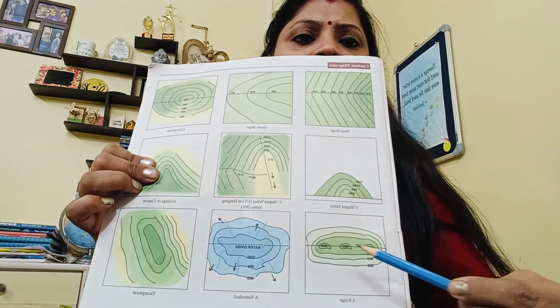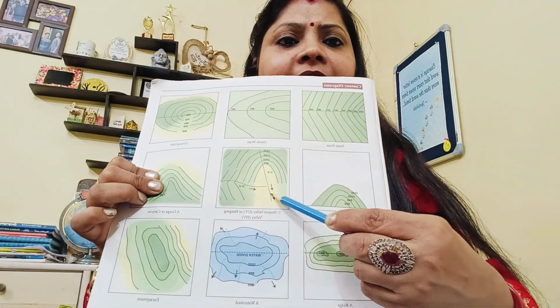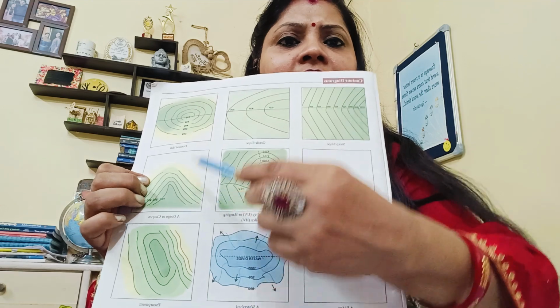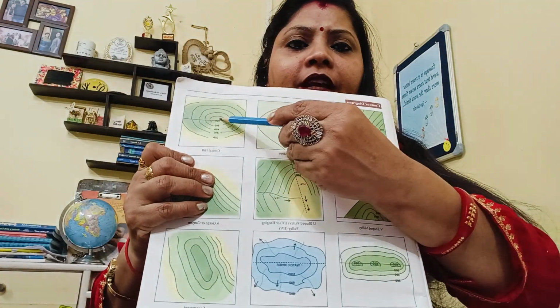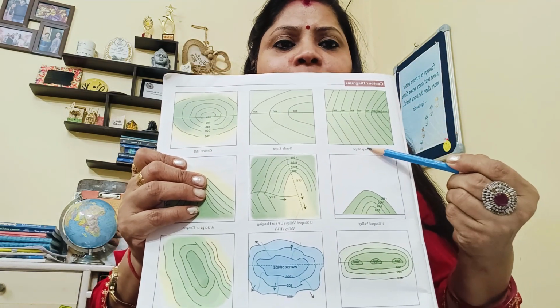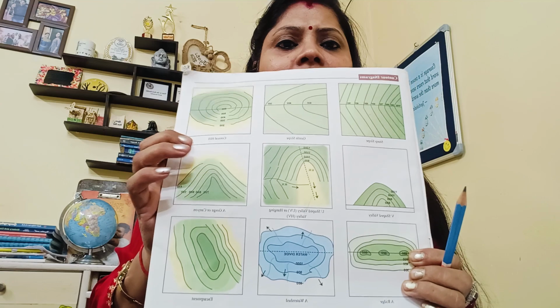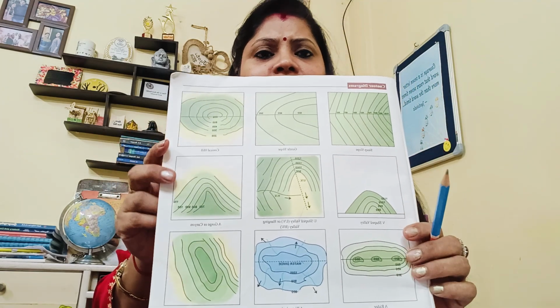This is a watershed. This is a ridge. This is canyon or gorge. This is the U-shaped valley. This is the V-shaped valley. This was the conical hill. This was the gentle slope, and this is the steep slope. These are some of the valley shapes which are asked in the question paper.